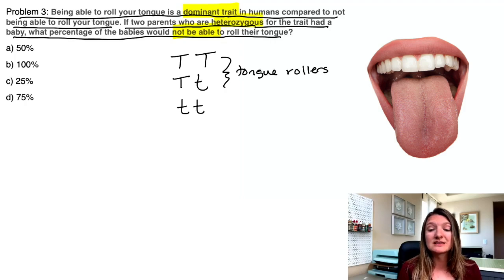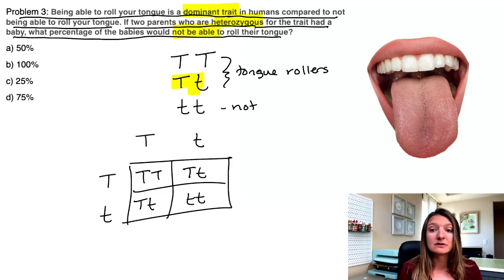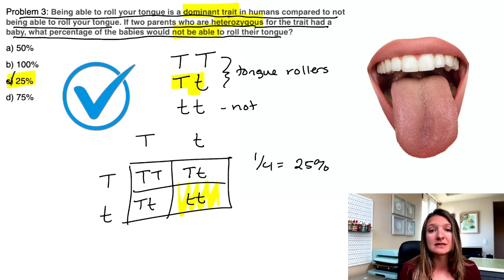So either you're the homozygous dominant or the heterozygote. Little t, little t, the homozygous recessive, these people will not be able to roll their tongues. Our parents are big T, little t, they're the heterozygous. So let's put them into a Punnett square and see what the results are. We pull down big T, move over big T, little t, big T, little t, and then finally in our last box we have little t, little t. There's only one of those boxes that will be little t, little t. Those are our possibilities. So 1 out of 4, that is 25% of the babies that these people have will not be able to roll their tongues. So the answer is C.